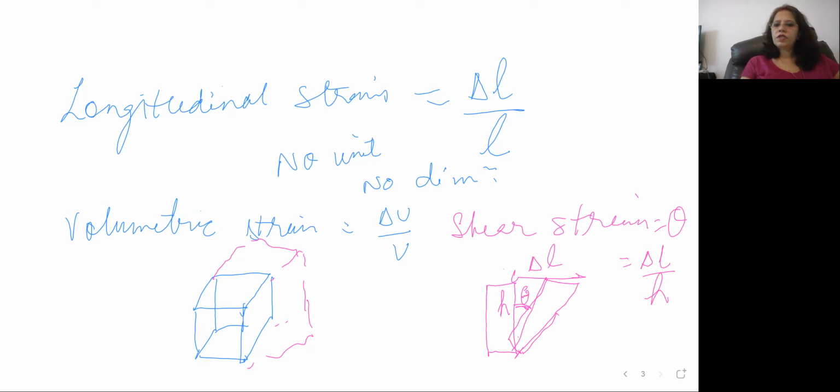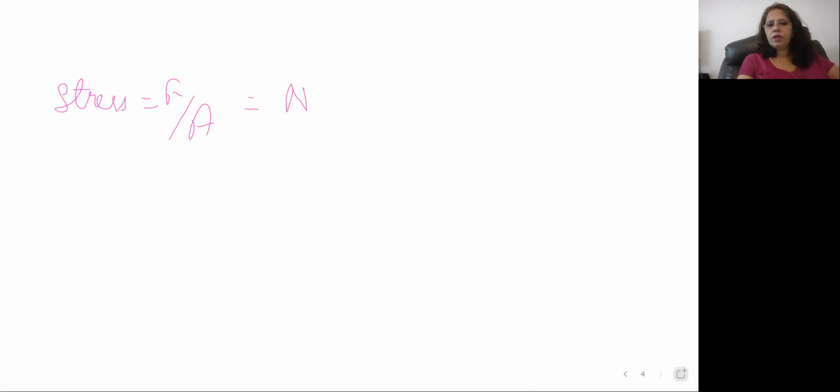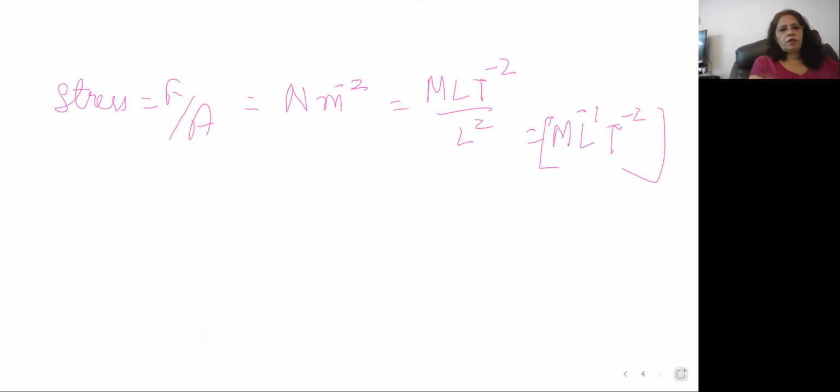Now coming to stress. Stress is force upon area. What will be its unit? Yes, children? Newton m minus 2. Okay. What about its dimension? What is the dimension of force? MLT minus 2. And for area, it is L square. So it comes out to be ML minus 1 T minus 2. This is the dimension.